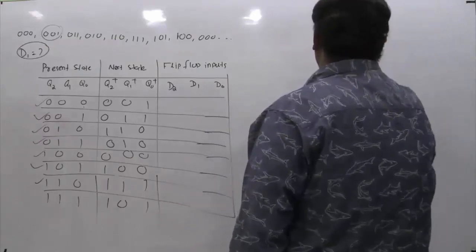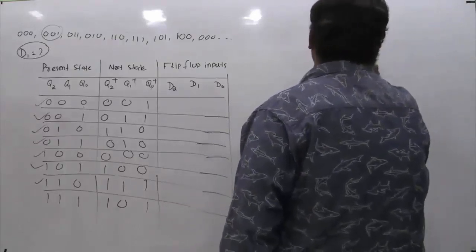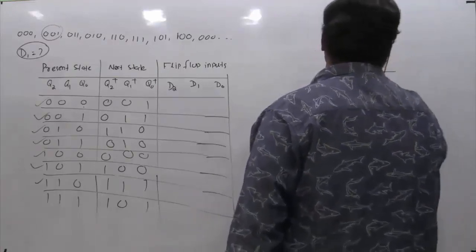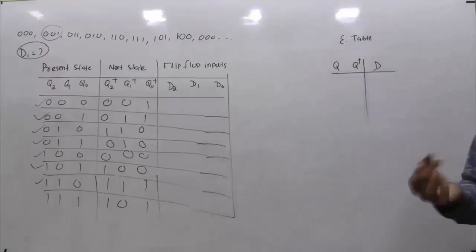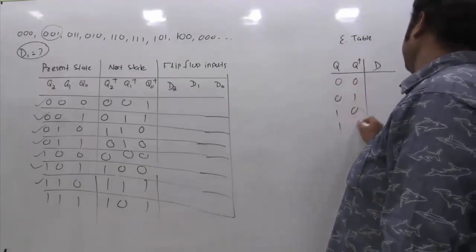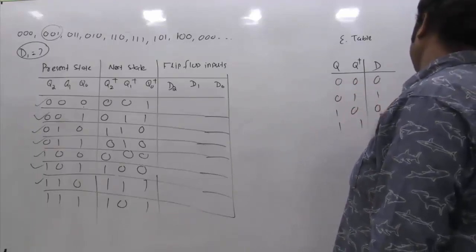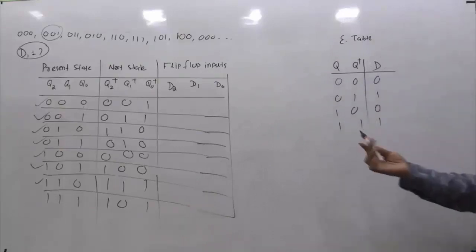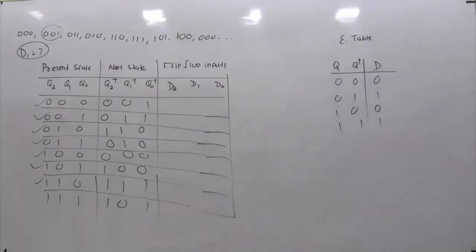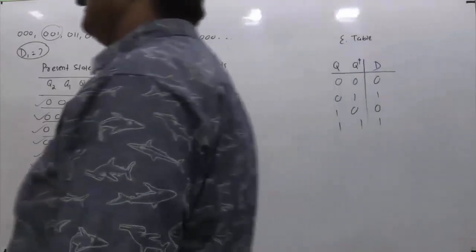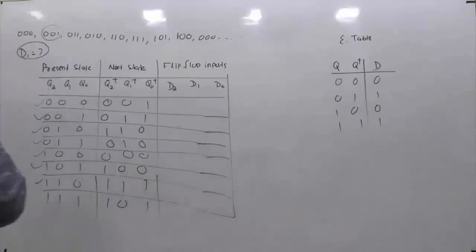So of which flip-flop? In this case, we are interested to use what? D flip-flop. So naturally, we should refer the excitation table of D flip-flop. So there are 4 possible combinations like this, and this is the excitation table of D flip-flop. By referring the present state and next state, while finding the flip-flop input, we refer the excitation table. By referring the flip-flop input and present state, if we are interested to get the next state, we should go for the, what is that? State table, right?